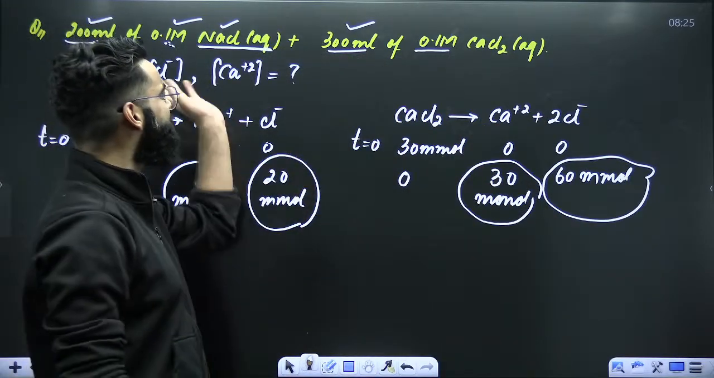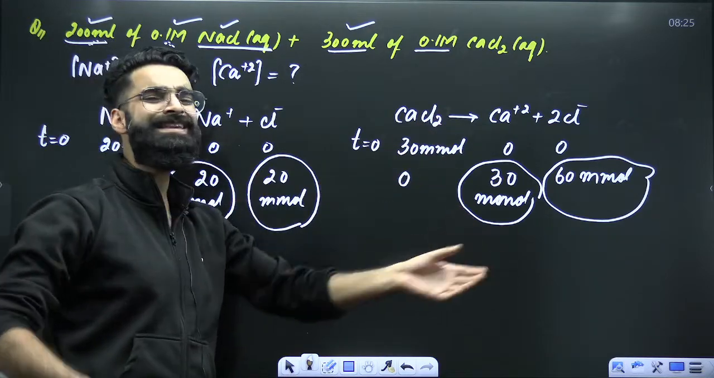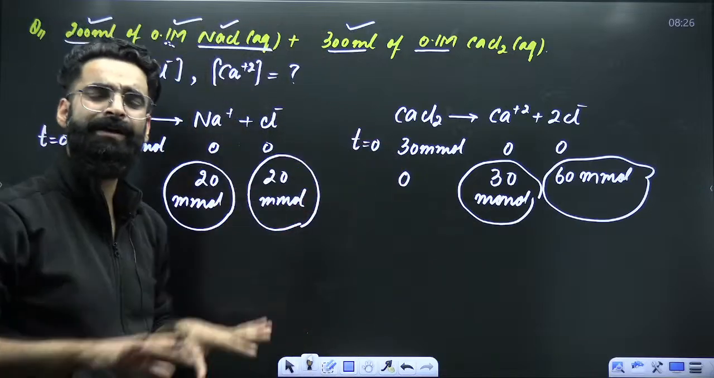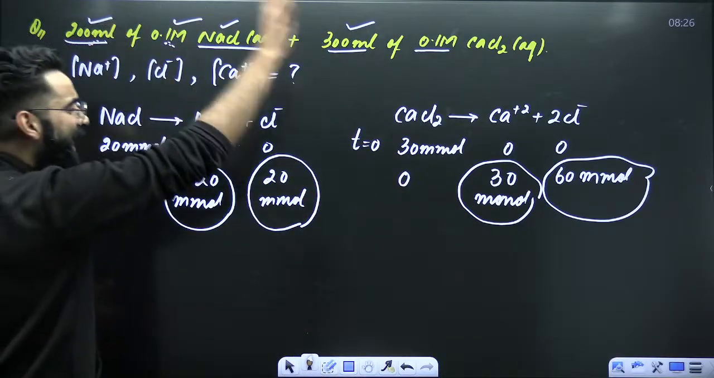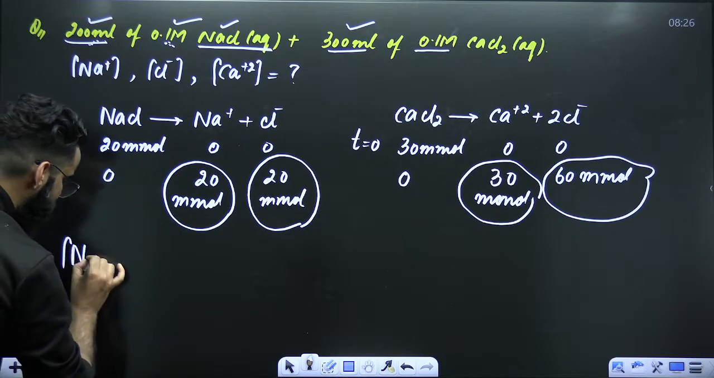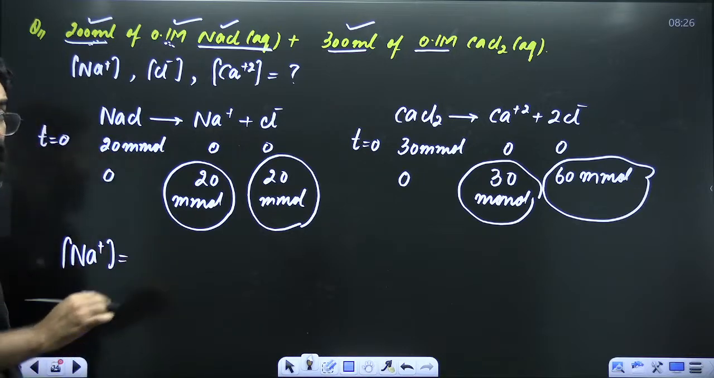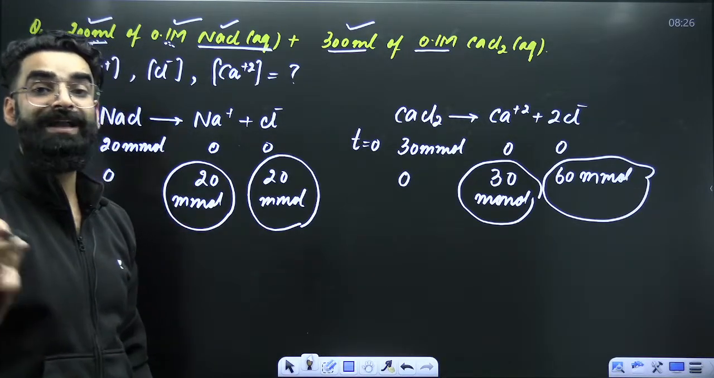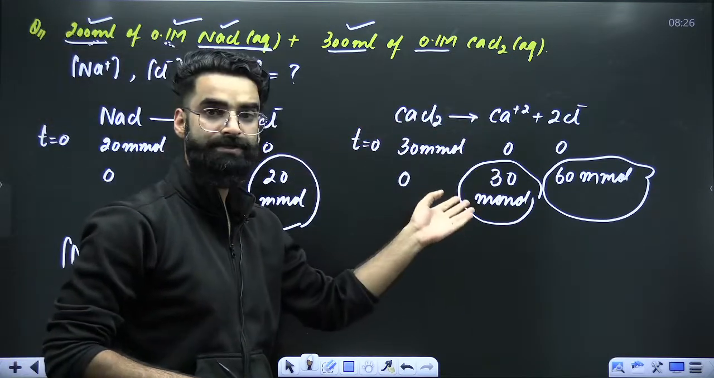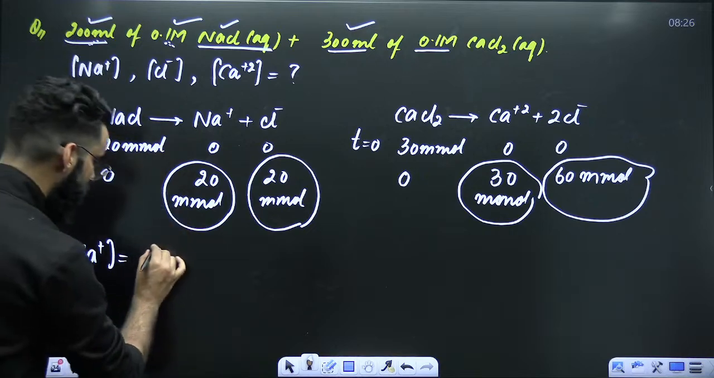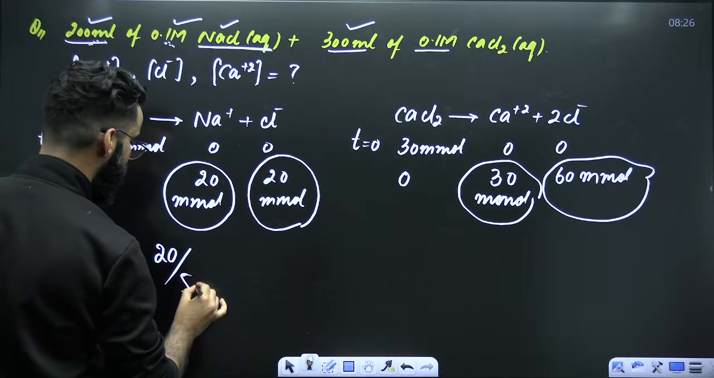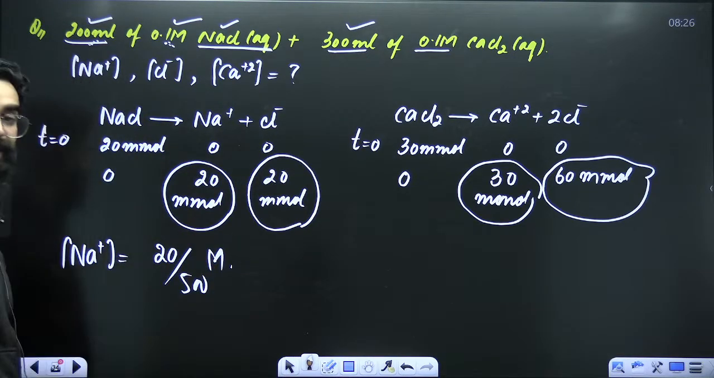Can I say basically I'm mixing these two solutions? So can I say all these ions are finally going into the same container? So in the final solution, calculate the concentration of Na+, which will be equal to millimoles of Na+ present in the final solution. Na+ is only coming from NaCl. This has got nothing to do with Na+. So how many total millimoles of Na+ we have? 20 divided by total volume in ml. 300 plus 200 makes it 500. So this is the concentration of Na+ in the final solution.